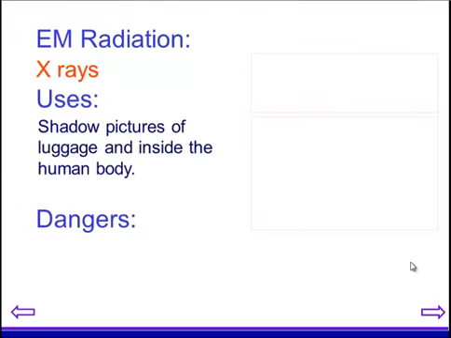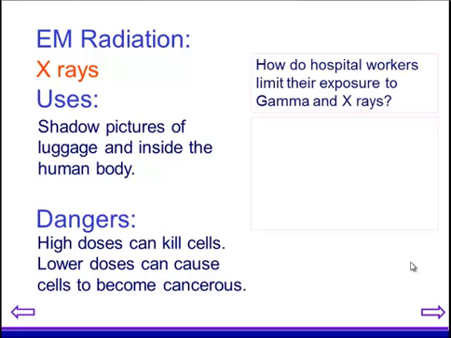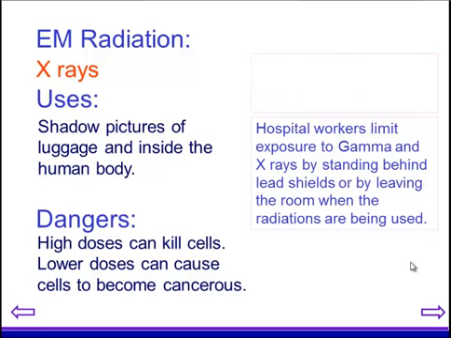X-rays. Well, X-rays allow us to look inside luggage and inside the human body. Again, high doses can kill cells, but lower doses can be cancerous. It's something which we need to be aware of. Especially if you're in a hospital situation, gamma rays and X-rays are often around, so you'll find that people often stand behind shields, and they'll have detectors which allow them to know how much exposure they've possibly had.